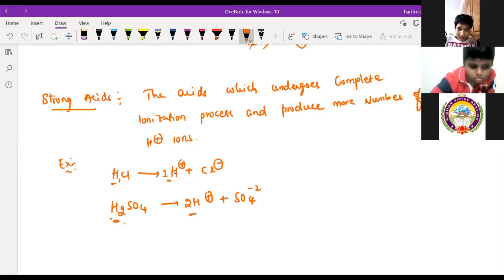HCl is an acid. Okay, sir. Sir, when we form this only, the strongest acid will be formed? Yeah. Remaining some acids which undergo complete ionization are called strong acids. Not only HCl or H2SO4, HNO3 also. There are so many strong acids.